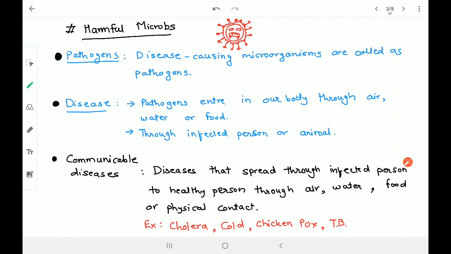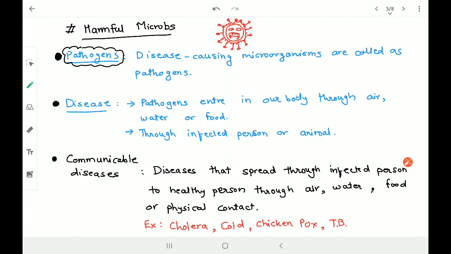The disease causing microorganisms are called pathogens. This word is very important. The microorganisms which cause diseases are called pathogens. Okay, your doctor, or if you have a doctor in your family, you must have heard this word many times from there, that pathogen, or it is a pathogenic disease and all. So pathogens are those microorganisms which cause diseases in humans, not only humans, even in animals or maybe in plants as well.